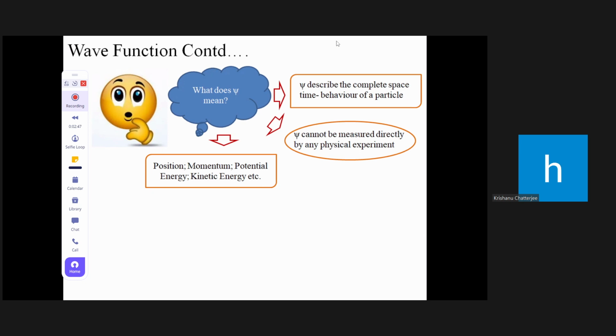All these parameters can be determined if you have knowledge of psi. But we cannot measure psi directly.